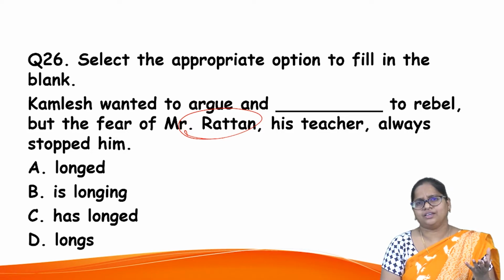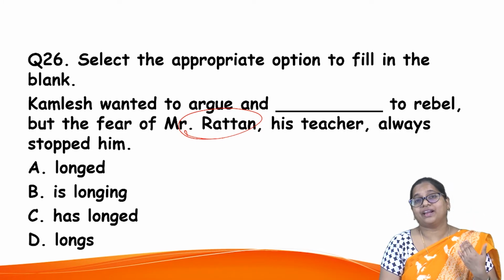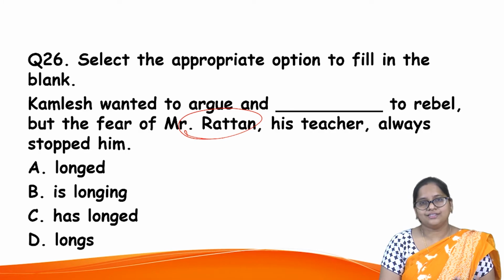This person always wanted to argue, and he had some desire. What's that? And how do you express that desire? It's like you long for something, you crave for something, you long for a nice companion, you long for your friend, you long for a nice cool breeze, like you desire something.